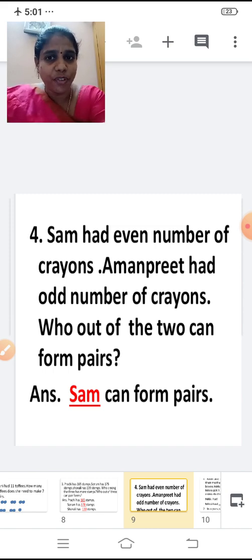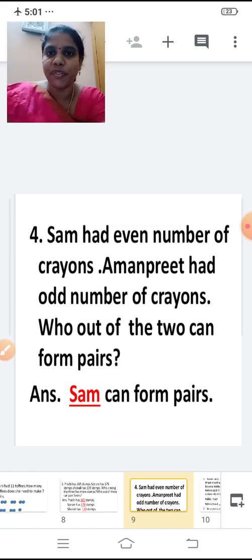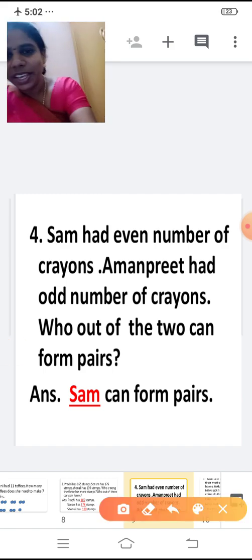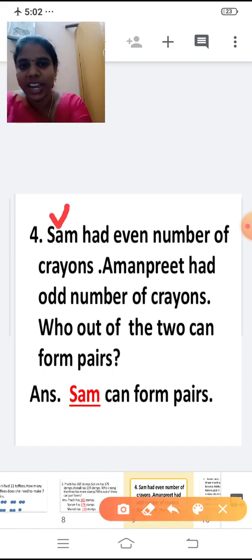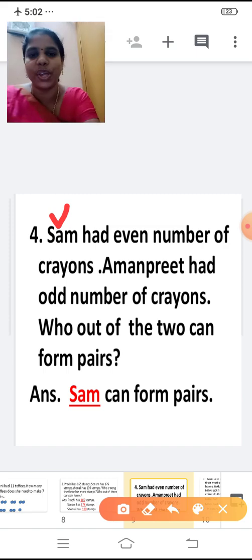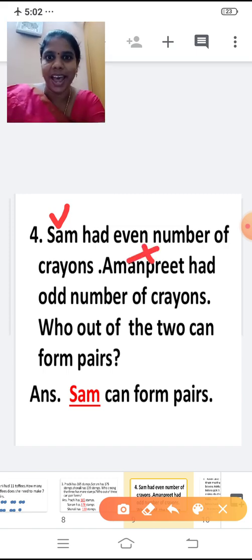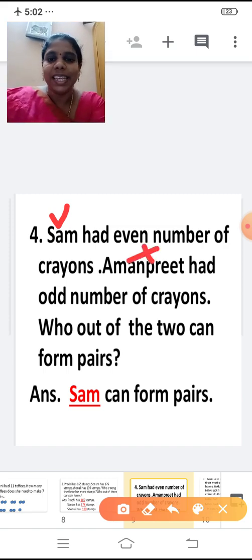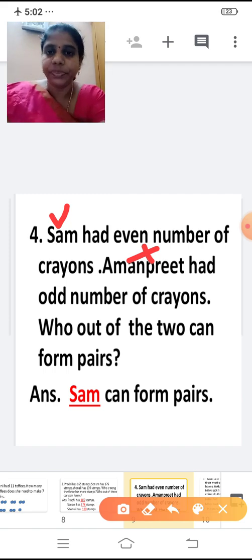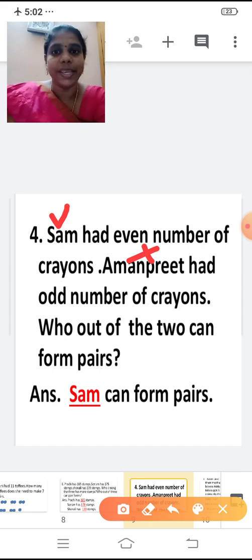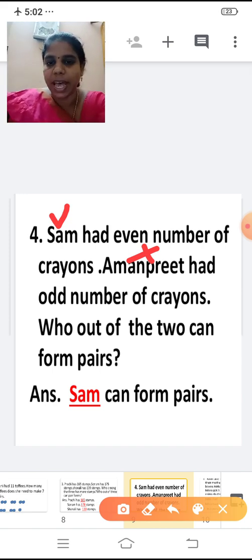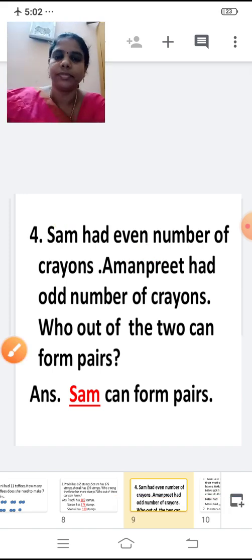How can a pair be formed? If it is an even number only, right? So who is having an even number of crayons? Sam is having even number of crayons, right? Amanpreet had odd number of crayons. So who can form pair now? Sam can form pairs, because Sam is having even number of crayons. You can form pairs only with an even number, right? Yes. So Sam can form pairs.